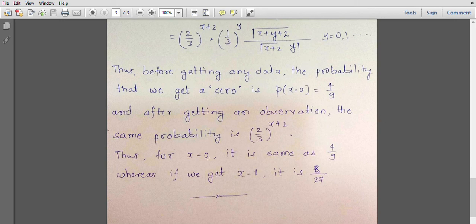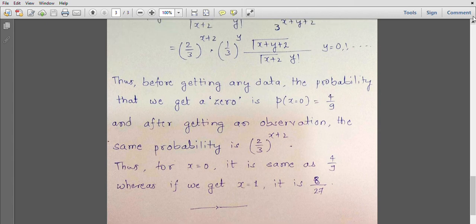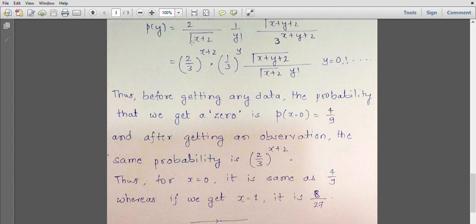Let us see what happens if we have x equal to 1. Instead of x equal to 0, if you observe x to be equal to 1, then what will be the probability that y is equal to 0? Then the probability that y is equal to 0 given that x is equal to 1 is 8/27. So it is not the same as 4/9. So this is how the posterior and prior predictive probabilities for the observable random variables change.